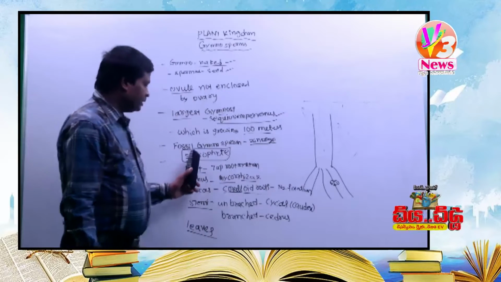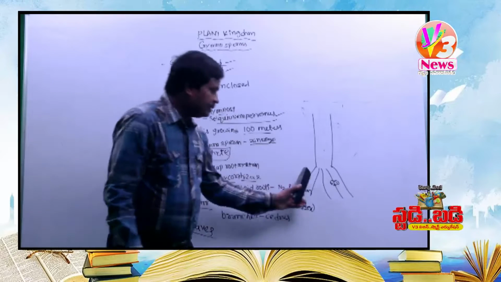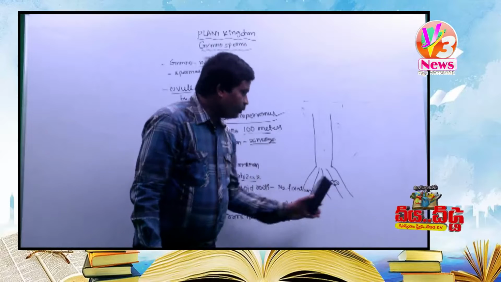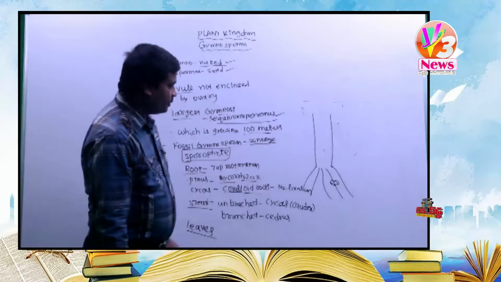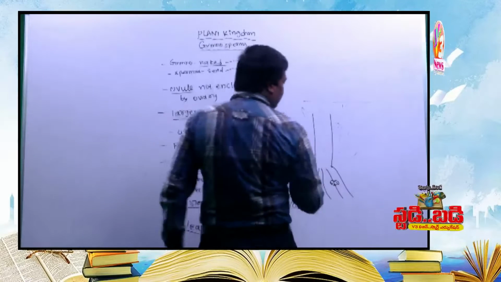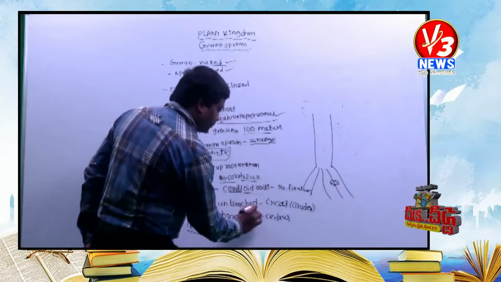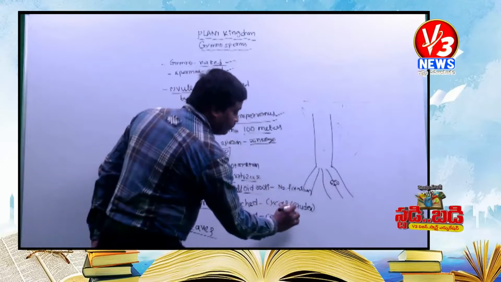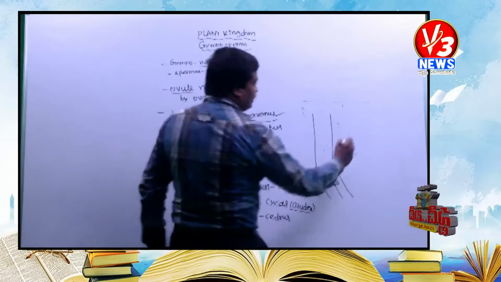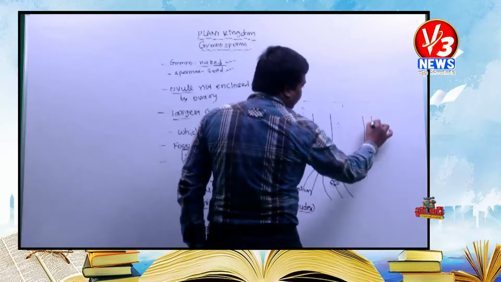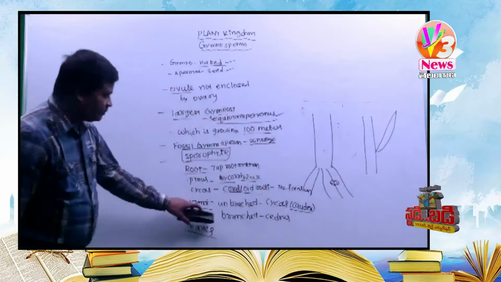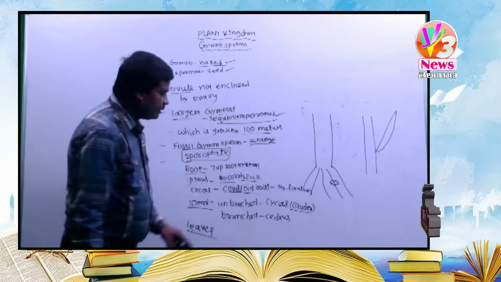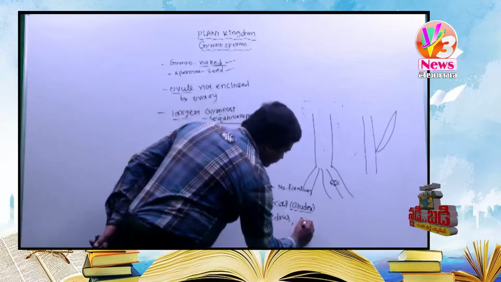Okay, see once again children, in the sporophyte, this is the taproot, and this is called the stem. The stem may be unbranched or branched. For example, this is an unbranched stem. Unbranched stems are found in cycas. An unbranched stem is called a caudex. For example, this stem is branched. Branched stem is found in cedrus and pinus.